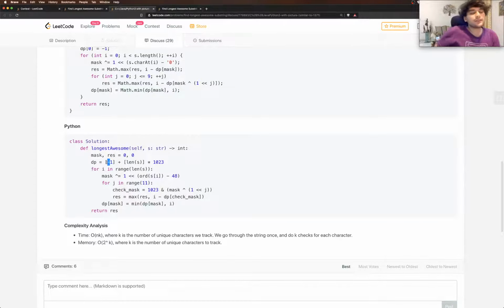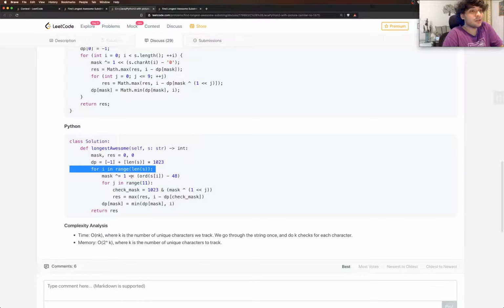That's because the position that it occurs on, they're considering it as the index at which it occurs, and length of s is an index greater than all the possible indices, because length of s is not a valid index in s, because the indices are from 0 to length minus 1, right? So they initialize the first bitmask's occurrence to -1 and all the others to something which is greater than anything that can occur. And then they iterate over all the elements in s.